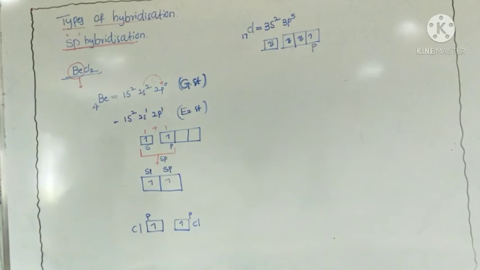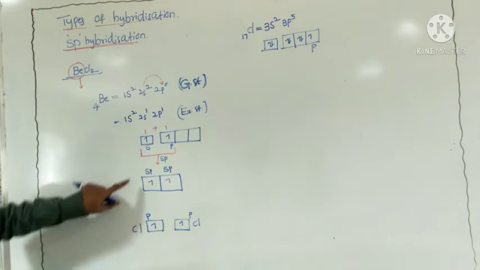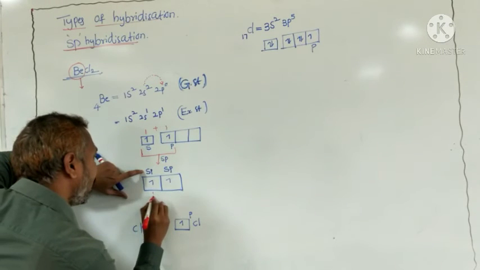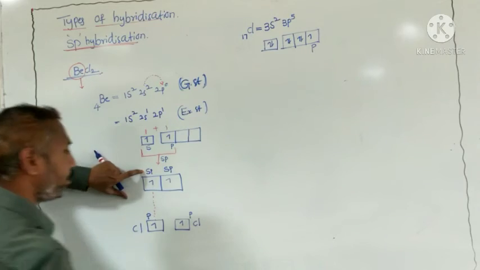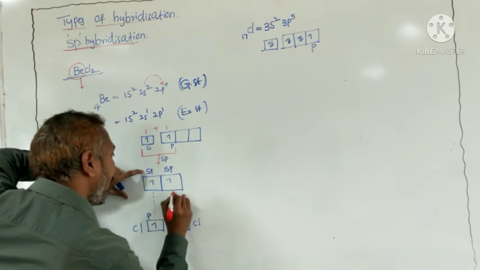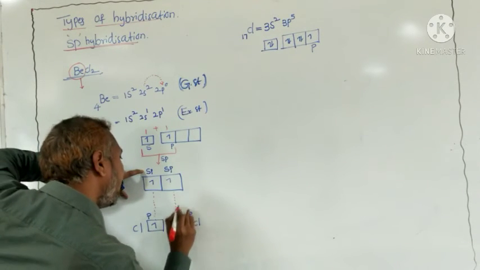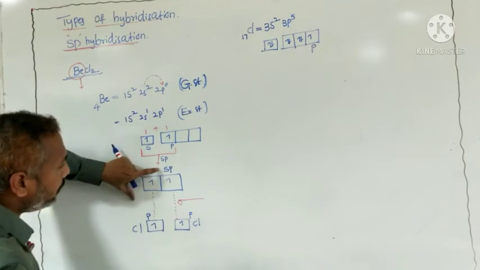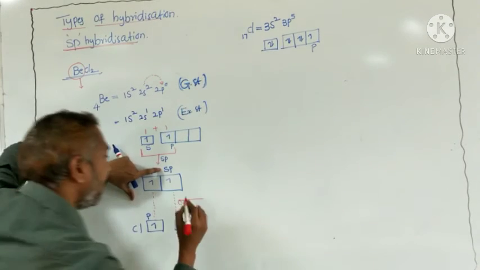One condition: hybrid orbitals can form only sigma bonds. Here an sp hybrid orbital can form a sigma bond, and another sp hybrid orbital can form a sigma bond. Which orbitals are overlapping here?